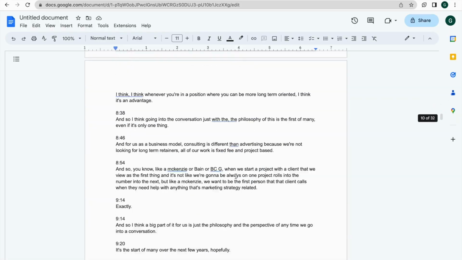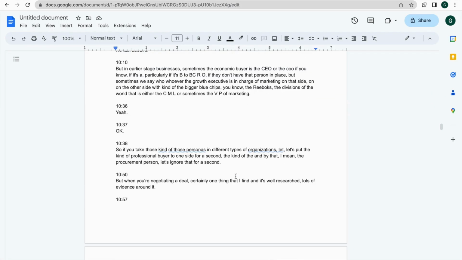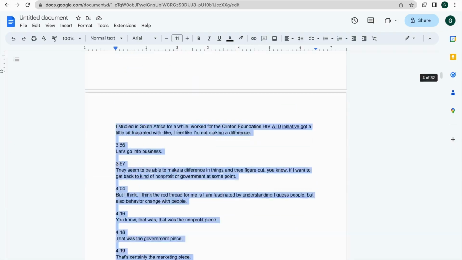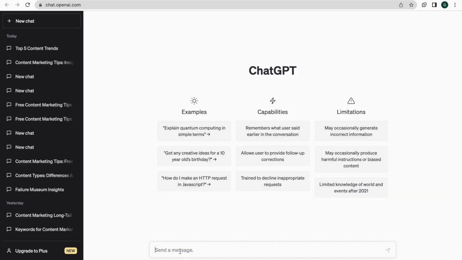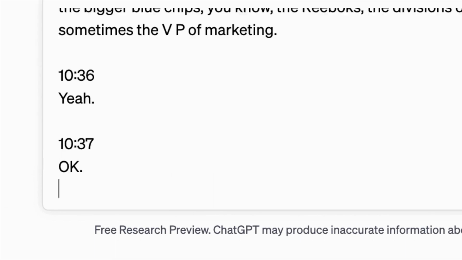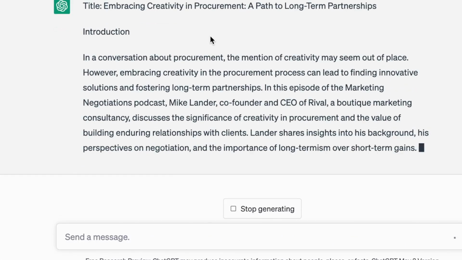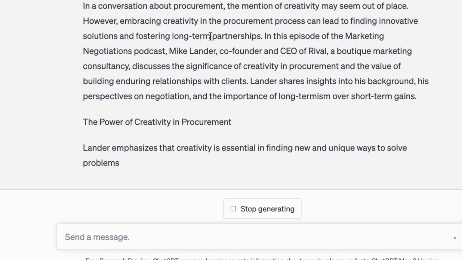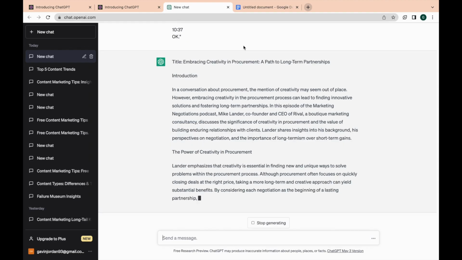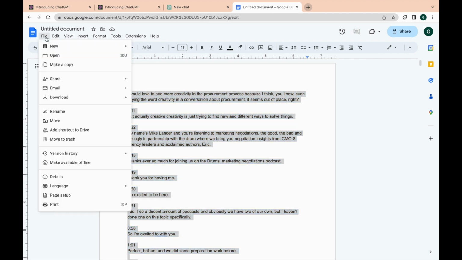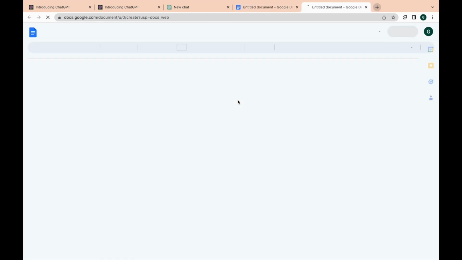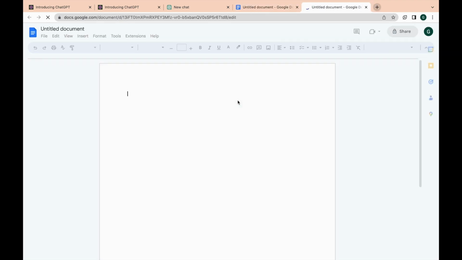So here, I'm going to find my 10-minute mark and copy that text. Then I'm going to simply say to ChatGPT, turn this transcript into an article. And as you'll see, it will begin generating an article based on the first 10 minutes of your transcript. While it's doing that, I'm going to open a new document, as I'll be using this in a moment to store some text for later.